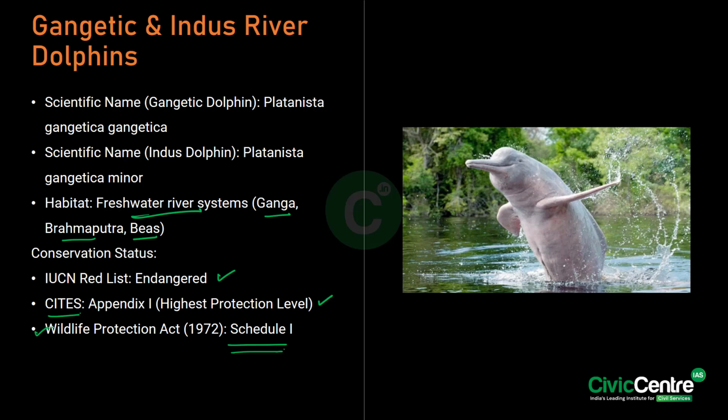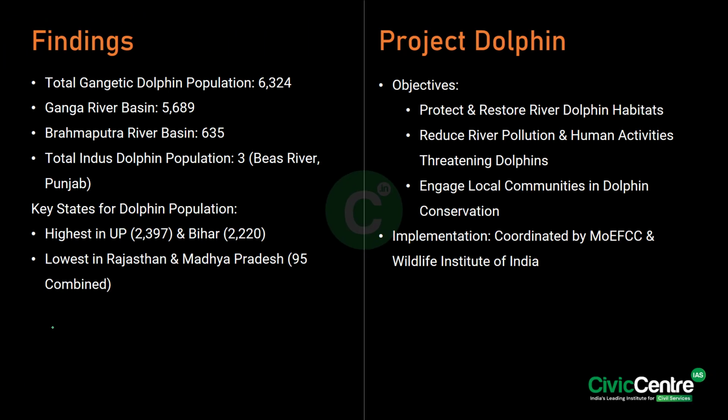Now, what did we find from the survey? So the survey said that the total Gangetic dolphin population stood at 6,324, where in the Ganga basin they were 5,689 and in the Brahmaputra river basin they were 635. And also the total Indus dolphin population was 3 in the Beas river of Punjab. So these are the key states with the highest population, which are UP and Bihar, and the lowest in Rajasthan and Madhya Pradesh.